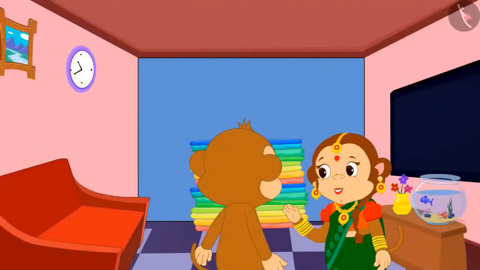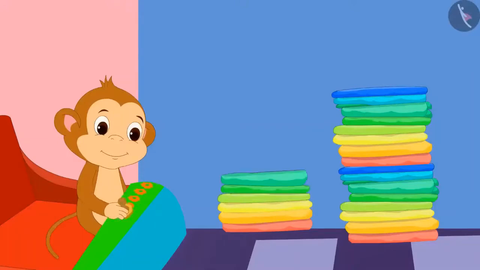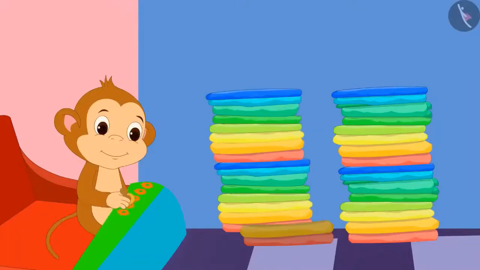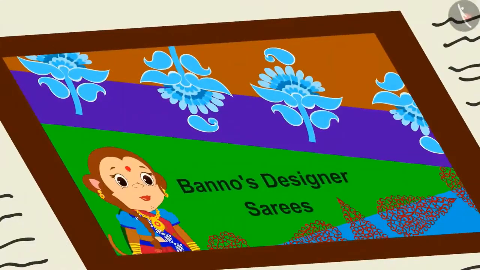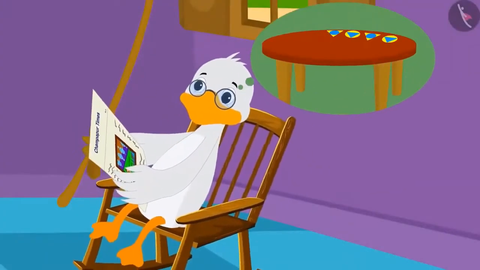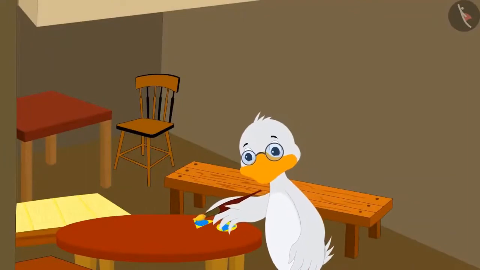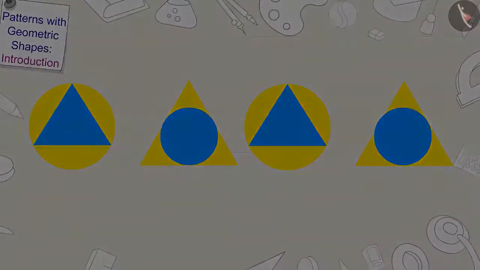Banno explained Babban's mistake to him. Then, Babban helped Banno create designs on a lot of saris without making any further mistake. Seeing the pattern of Banno's saris becoming famous, Uncle thought, why not make a pattern on his desk too? Uncle created such a pattern using geometric shapes on his round table.